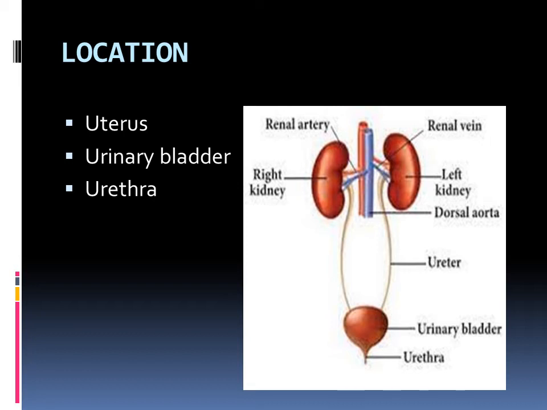Second one, the urinary bladder. When urine is stored in the urinary bladder, it has to stretch. Only then can it hold a large amount of urine inside. So it is stretchable or elastic in nature, and that's why transitional compound epithelial tissue is present. Then the urethra. Can you notice the urethra there? When it is eliminating the urine, it has to stretch. So especially in these areas, transitional compound epithelium is present. Right? Okay.